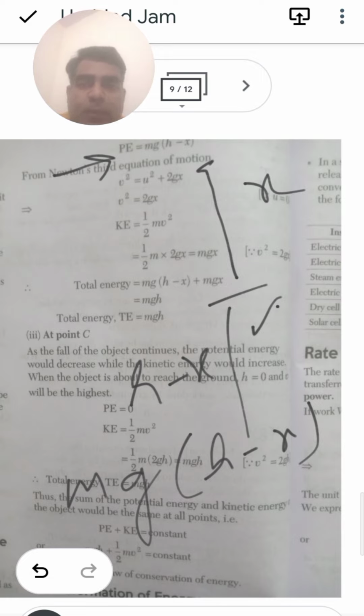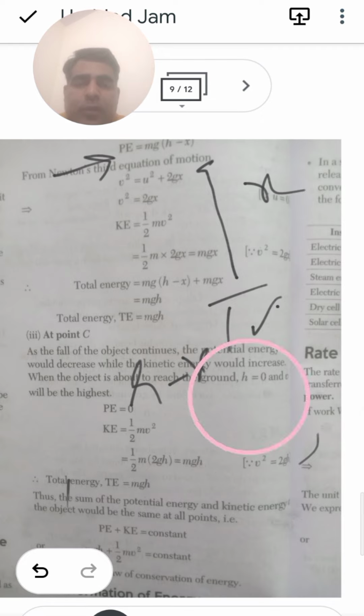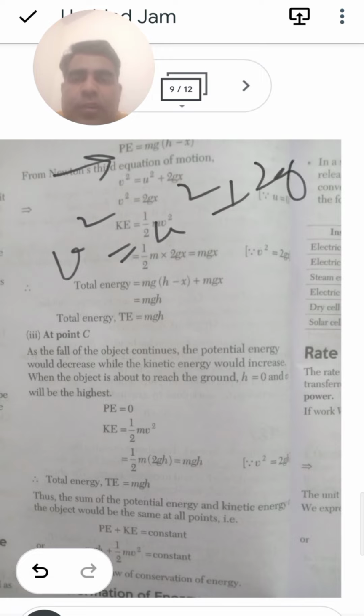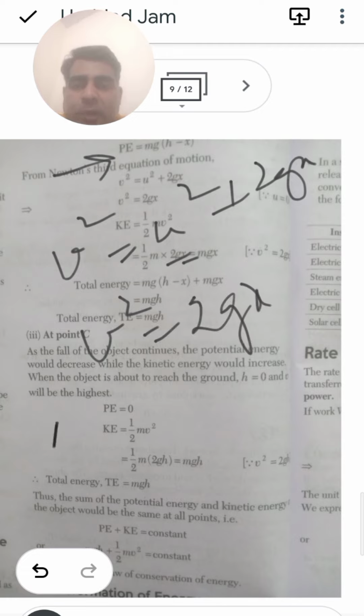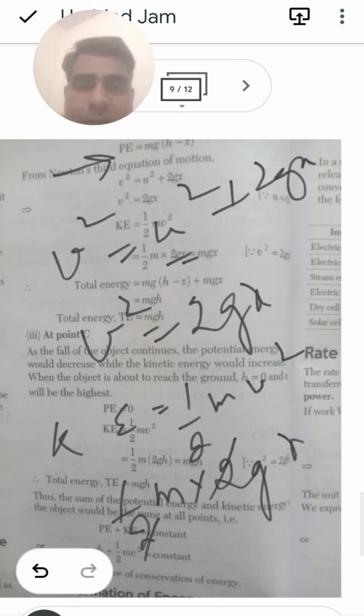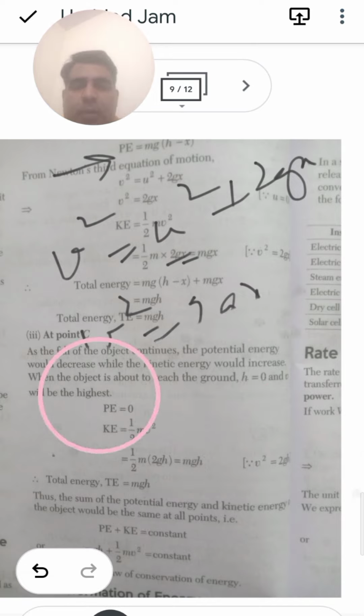Now similarly, from Newton's third equation of motion, v square is equal to u square plus 2gx. The value of u is equal to 0, so we can say that v square will be equal to 2gx. The kinetic energy will be equal to half mv square, so we can write this as half into m into 2 into g into x. This 2 and 2 will get cancelled. So the total value which we have is m into g into x.